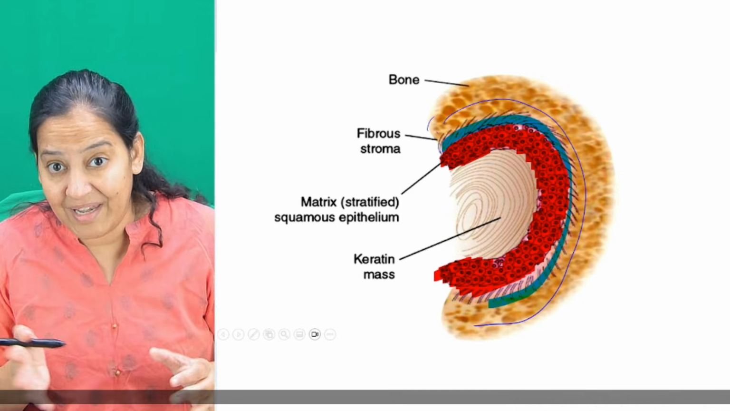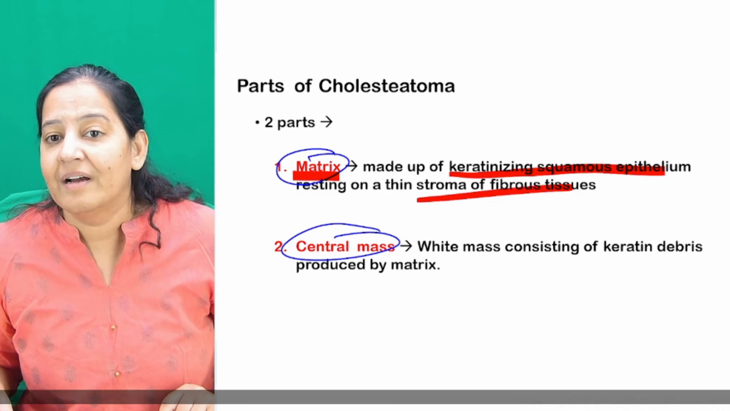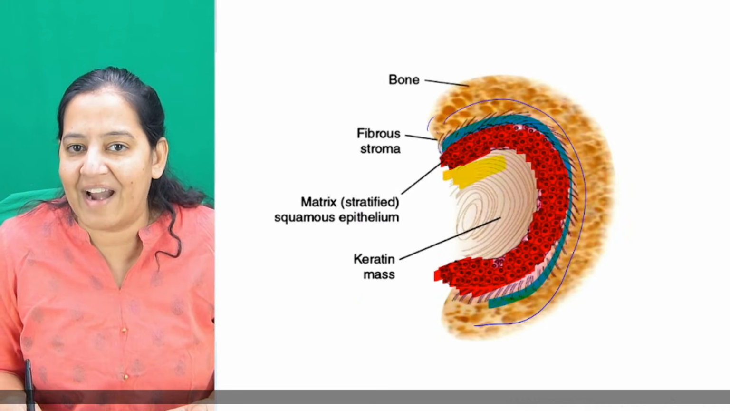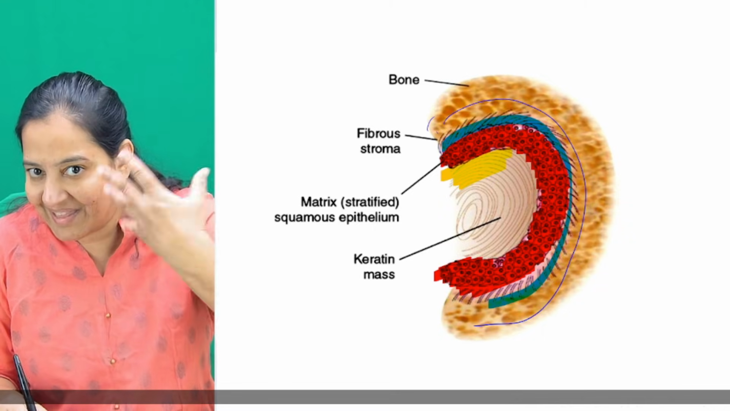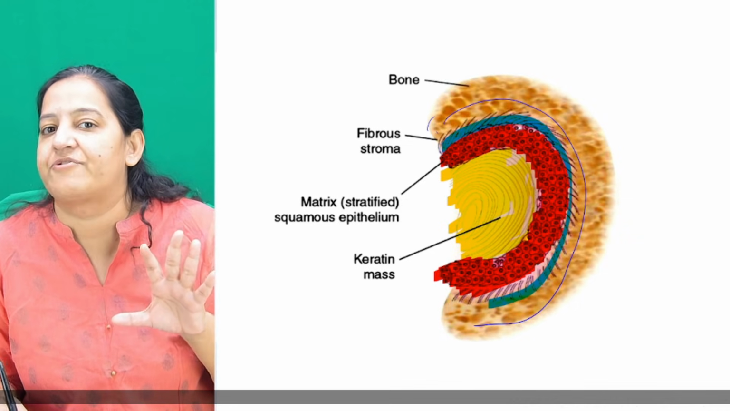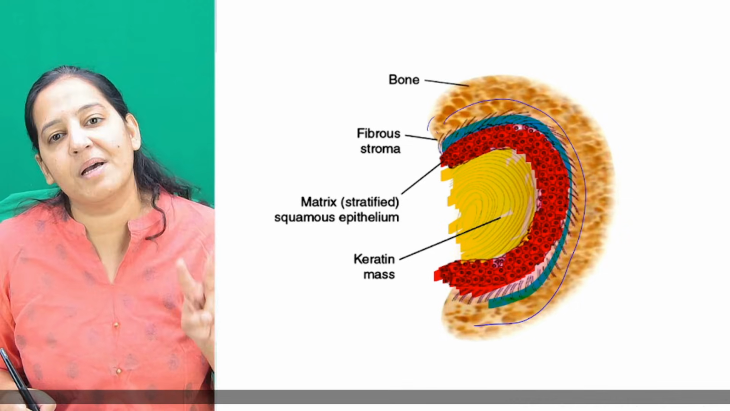Now this matrix will keep on laying keratin debris, which will deposit at the center. The red portion is laying the keratin debris, which is depositing in the pocket at the center, and it is forming the central mass. So the cholesteatoma is having two portions.